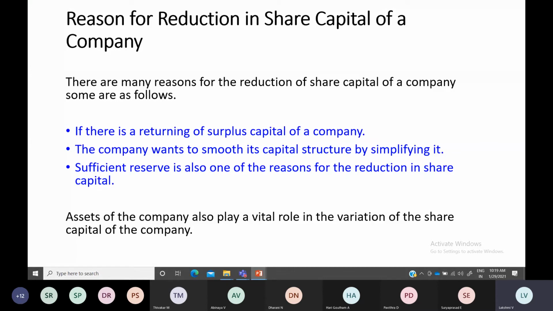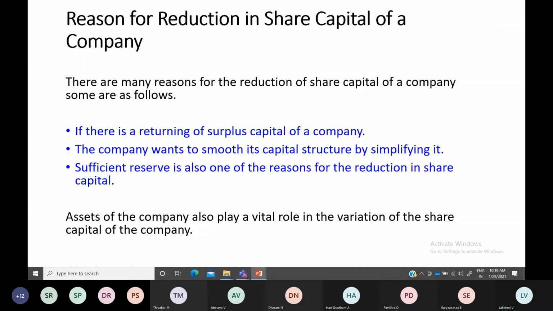Okay, so under certain circumstances they want to reduce their share capital, and if they want to simplify their capital structure, capital structure is actually known as the debt equity mix. I cannot do my business on my own, but I have all the ideas and knowledge on how to do everything. Even then I require financial support, so only then I go for issuing debentures and shares.